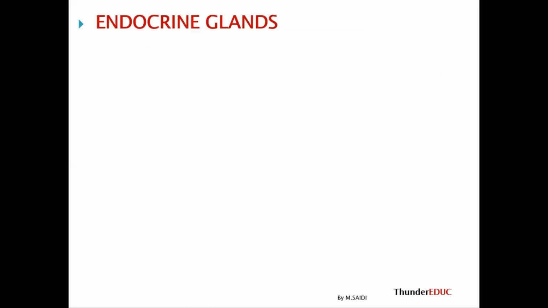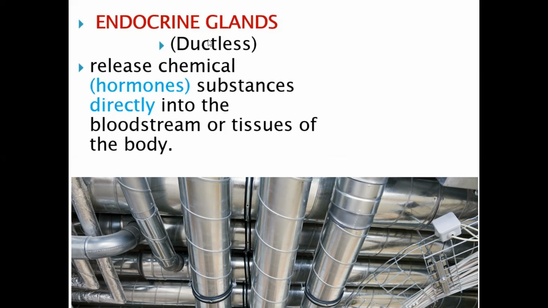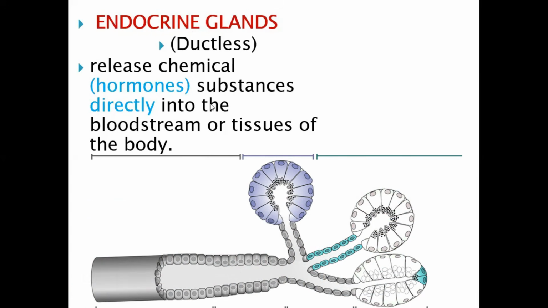Endocrine glands. When we talk about endocrine glands, it means the ductless glands. When you talk about a duct, these glands release hormones directly into the bloodstream. It means that they don't have a duct. It's just short.